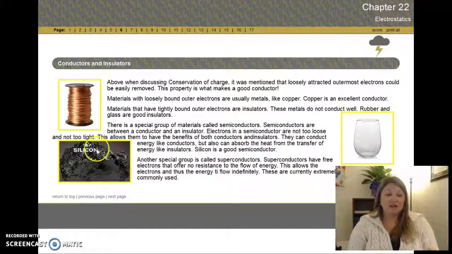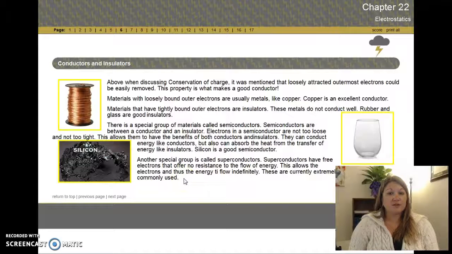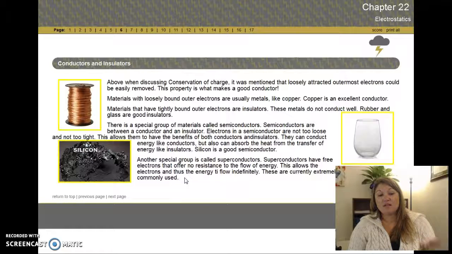Then there's something like silicon, a semiconductor, which is a special group in the middle. They can transfer that electrical energy and share those electrons better than an insulator, but not quite as good as a conductor. But they can also take the heat, because a lot of heat flows when you're transferring electrons around.